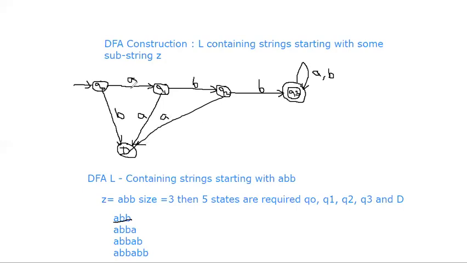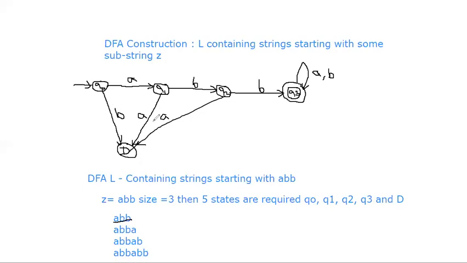If the first character is B, that is not legal because the first three characters should be A, B, B. If the first character is A but the second character is also A, not B, then your machine should not accept that. If the first two characters are A, B but the third character is A, your machine should not accept.